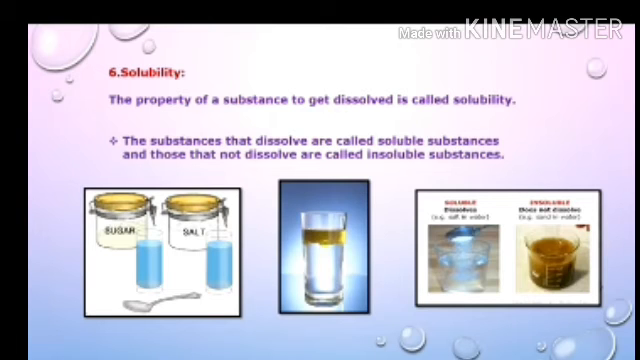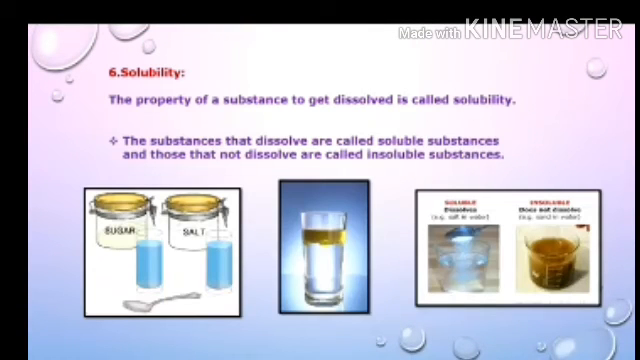As you know, many beverages, meaning drinking substances, are made by using water and soluble substances. So the property of substances getting dissolved is called the solubility. Understood?